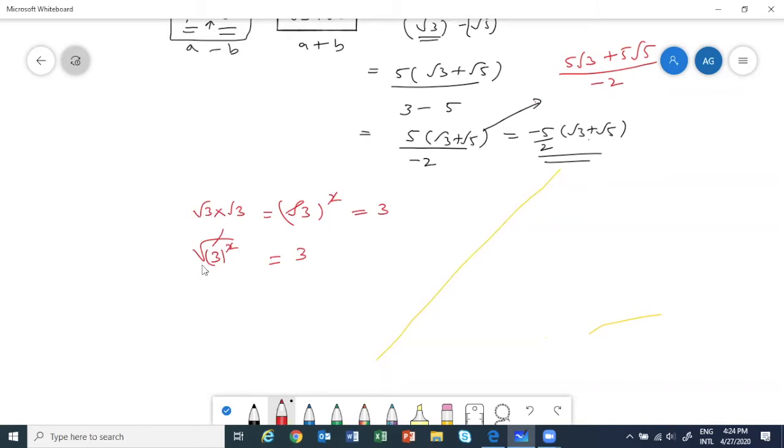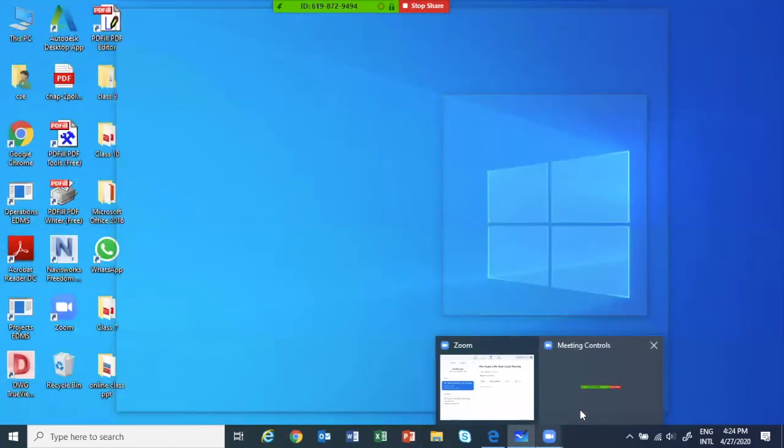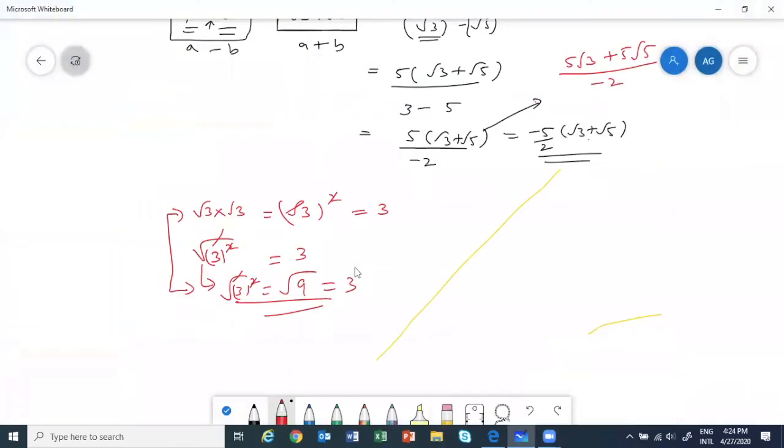Root 3 whole square means actually root of 9, we know it is 3. So the square root can cancel with the square, and if there is a whole square, that also can cancel. So this thing should be clear to all of you. If anybody has any doubt here, can ask.